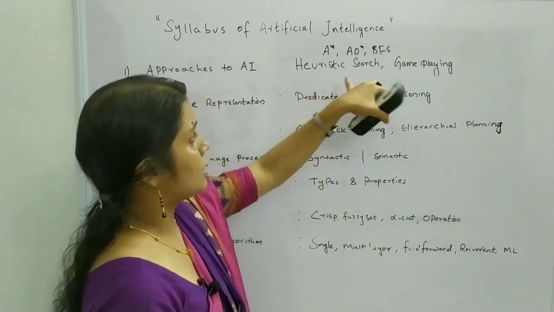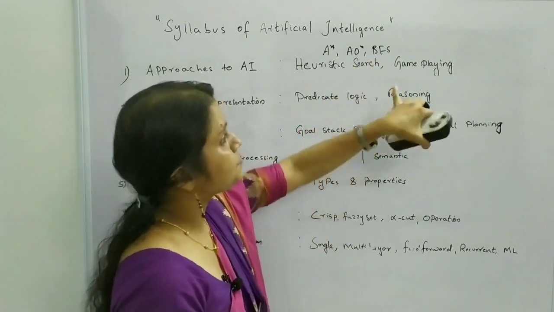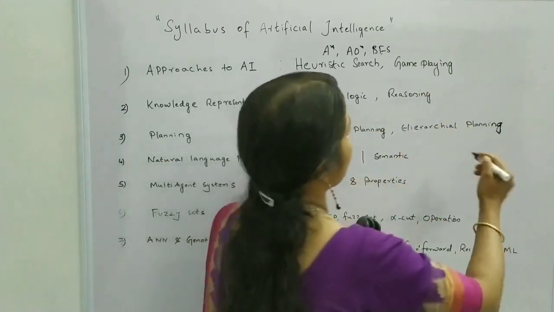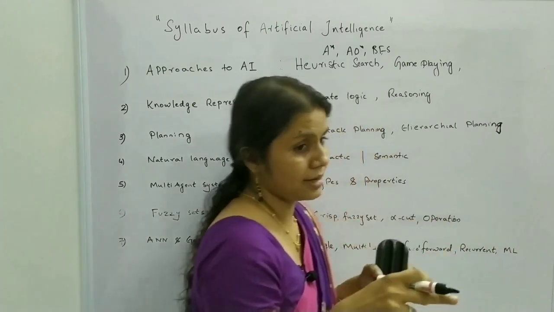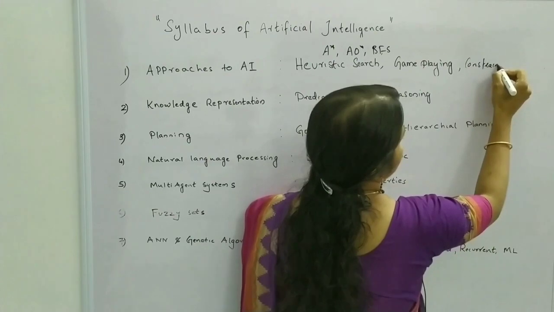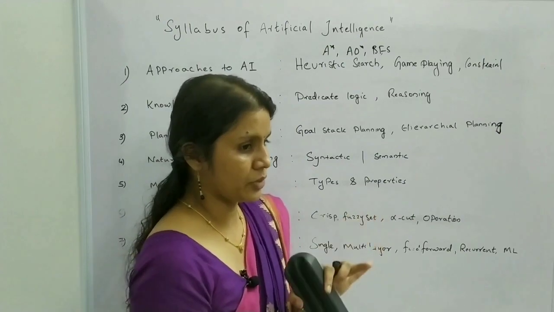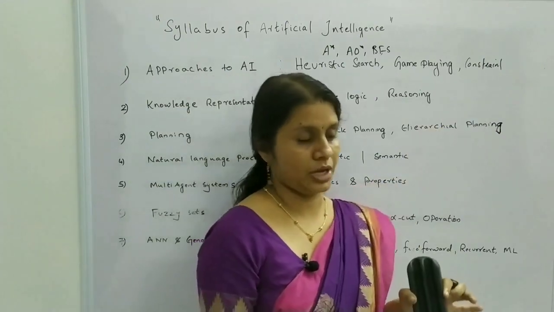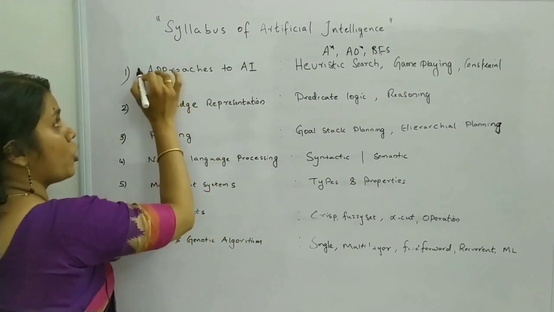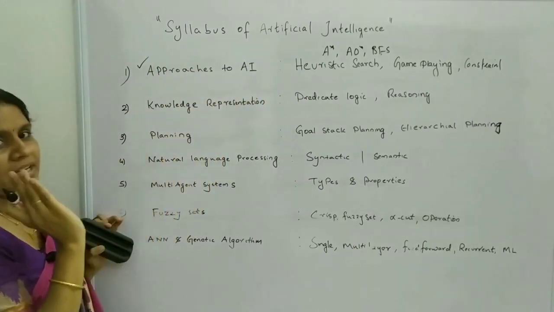You can surely get graph related questions, and in game playing too. And one more topic is there, that is constraint satisfaction. Constraint satisfaction is also there, and you can also get questions using cryptanalysis. These three topics are approaches to AI. This is a very important section, you can surely get questions.